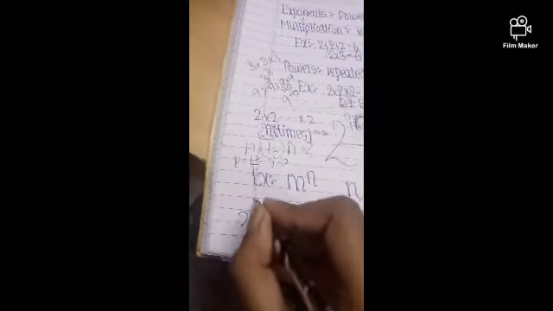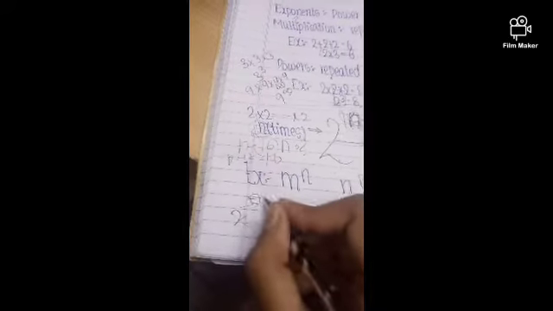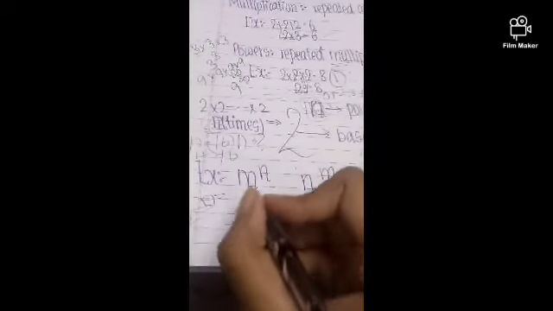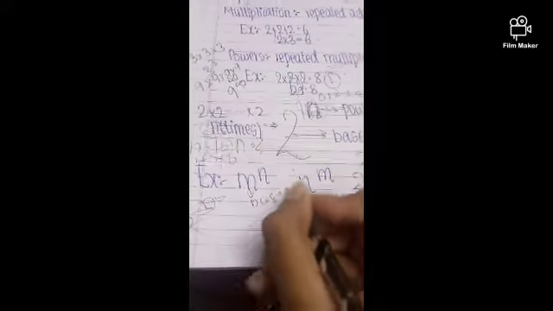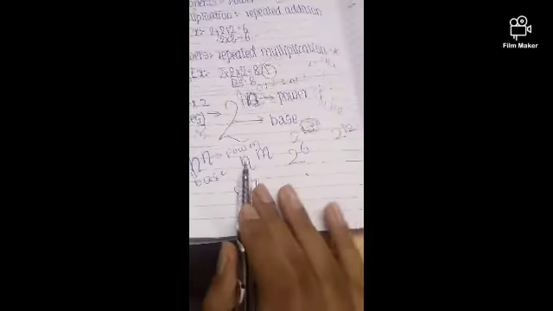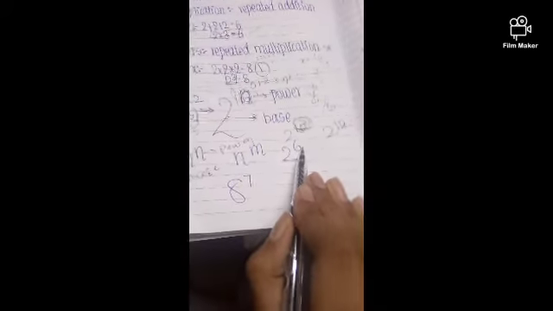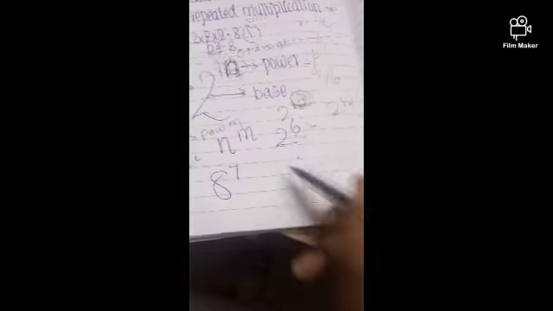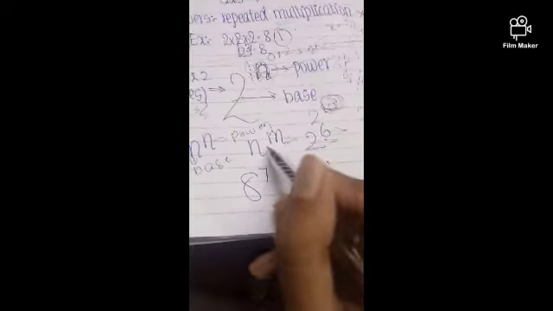Power notation will always be written up. This is the base, this is the power. 6 is the power of the base 2. m is the power of base n. n is the power of base m. 7 is the power of base 8. So this is how powers can be represented. The base will always be down.